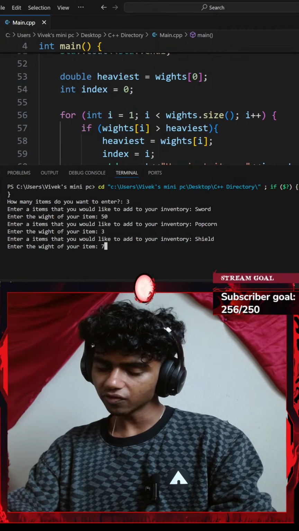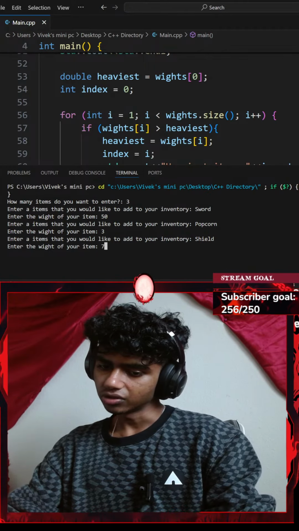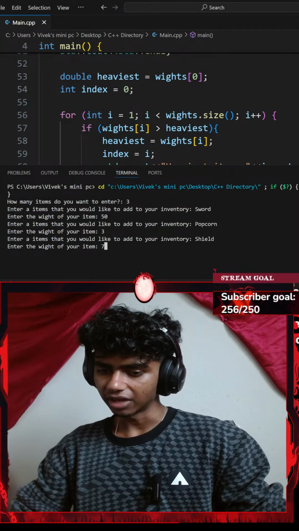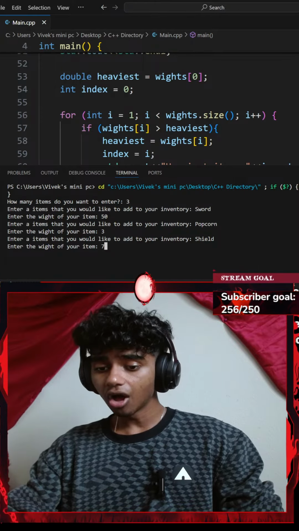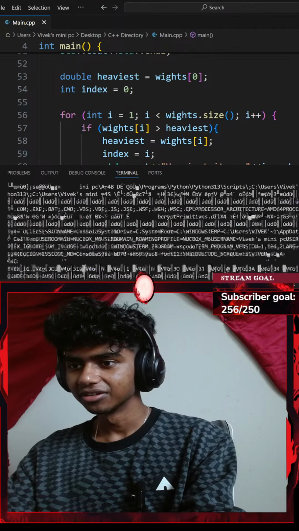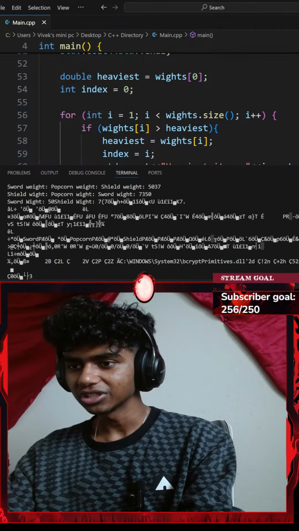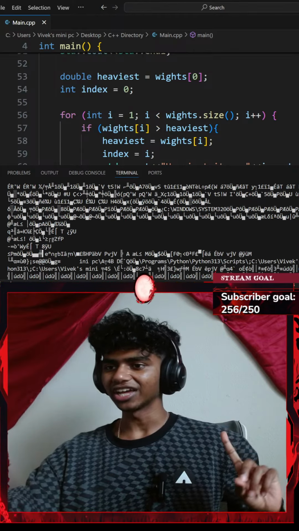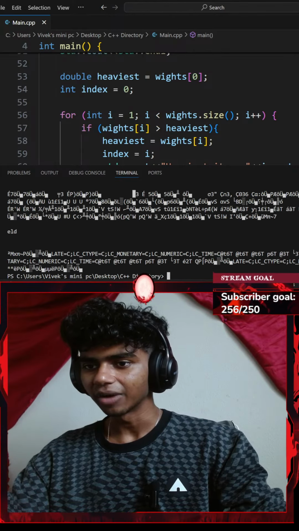I have an idea. What if after finding the heaviest weight, you scanned all items with that weight? So if there are multiple heaviest items, they're all called heaviest. That actually makes sense. I could add a flag. Honestly, that does sound pretty good. I actually might do that next stream because this stream I do gotta go ASAP.